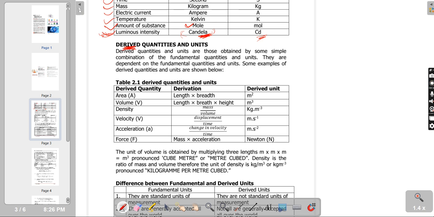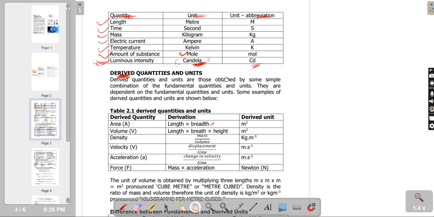Now, remember I spoke about volume, right? And we have an example on volume here, but let's start with area. So area is length times breadth. But you know, breadth is actually also just length, because breadth is length in another direction. So it's still length. Length is measured in meter, and the unit abbreviation is m. So m times m will give us m squared.